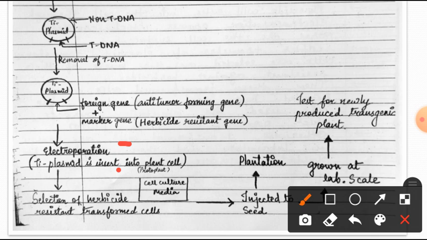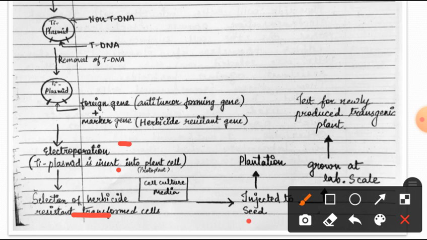Now, through the selection of herbicide resistant transformed cells, we grow these cells in the medium. How can we identify whether our cells have been transformed or not? In the Ti plasmid we have added a selectable marker, which is a herbicide resistant gene. In the medium we add the herbicide, through which we can identify whether our cells have been transformed. Now these cells have to be grown in cell culture media and inserted into the seed.